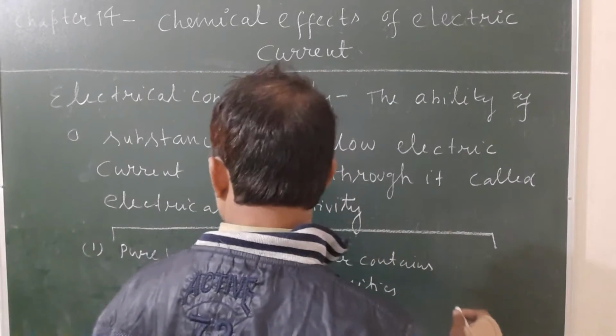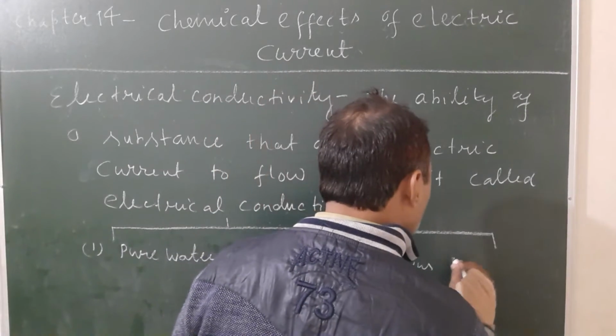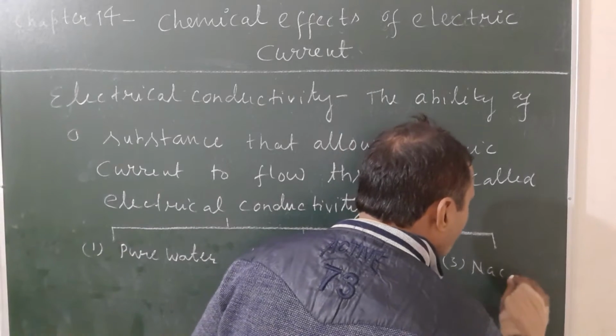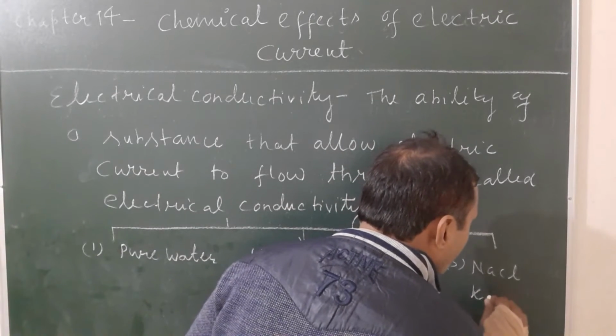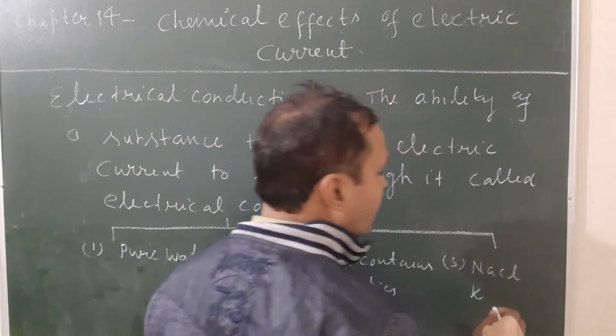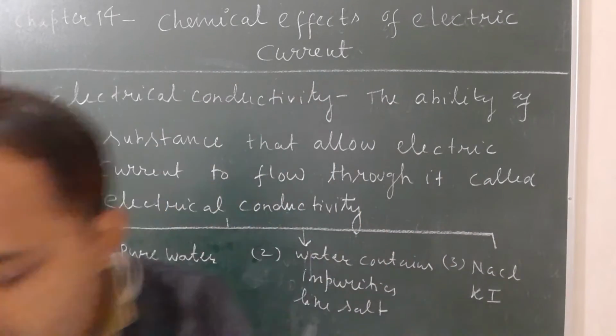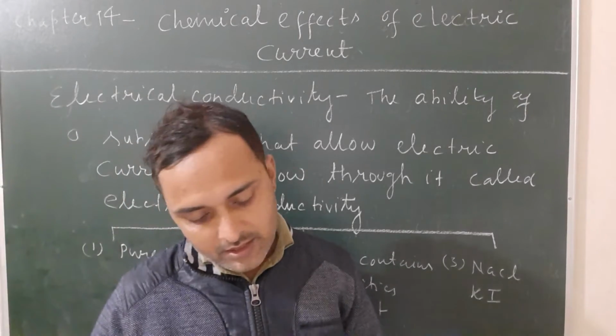And third is electrical conductivity in liquid other than water. So examples are sodium chloride and potassium iodide. Sodium chloride formula is NaCl and potassium iodide formula is KI. You can see the same example given in your book.